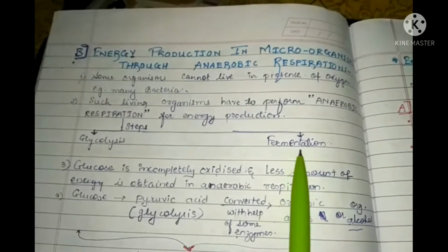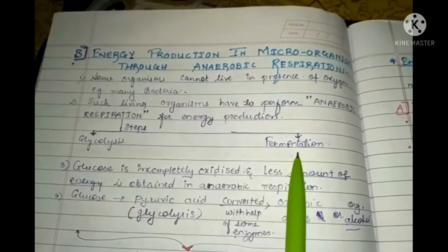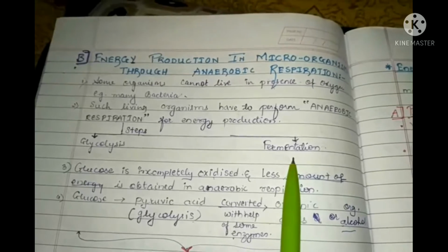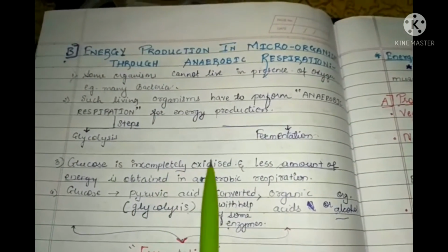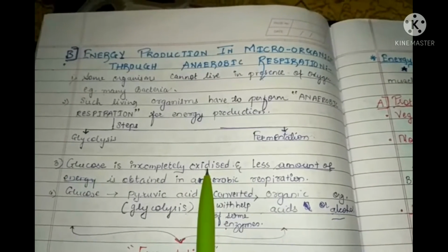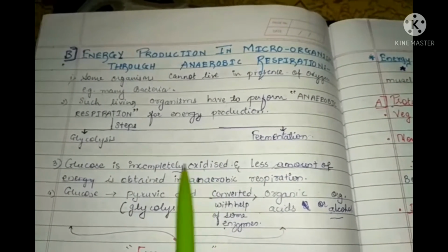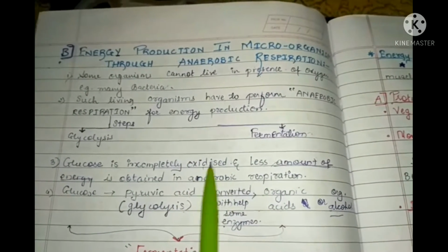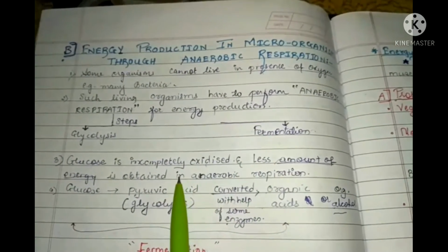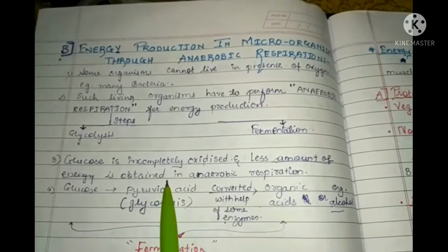In the ninth standard, you all learned the process of fermentation in microorganisms. In anaerobic respiration, we have to remember that glucose is incompletely oxidized and a smaller amount of energy is obtained.